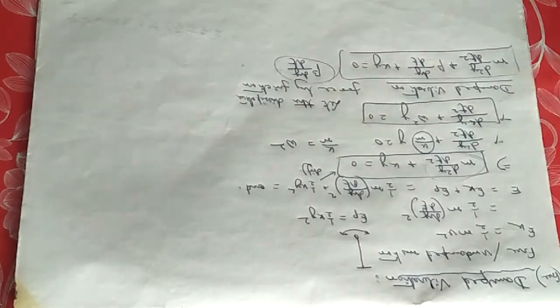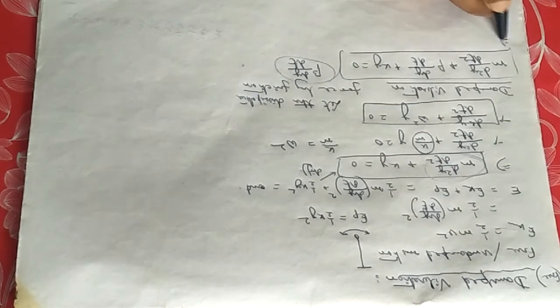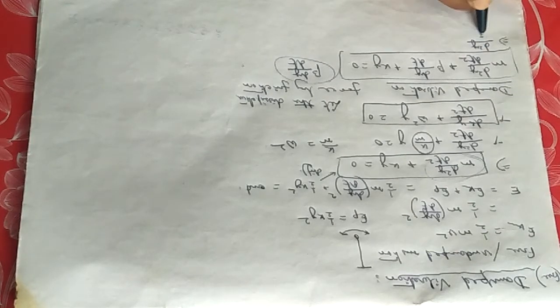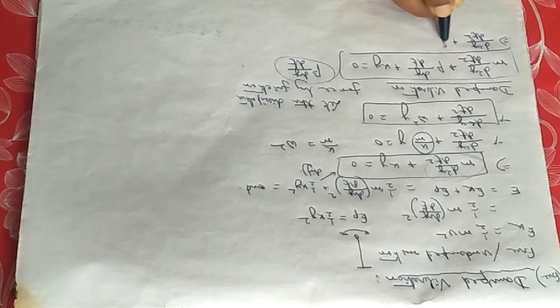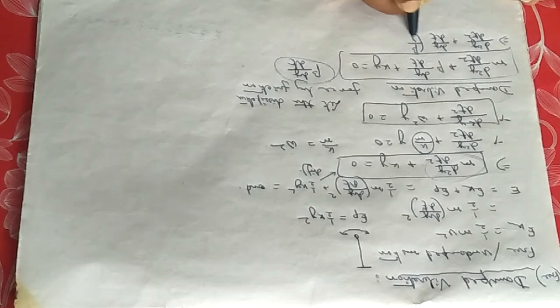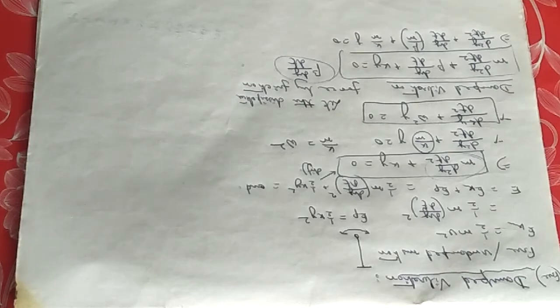Now look, this is not as simple as it was in the previous case. Now if we divide throughout by m, we will get d2y/dt2 plus beta by m into dy/dt plus k by m into y equals 0.